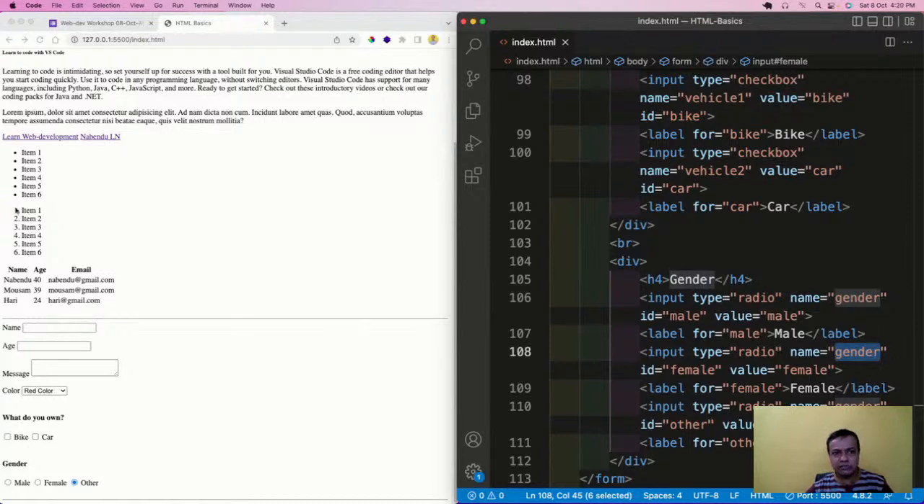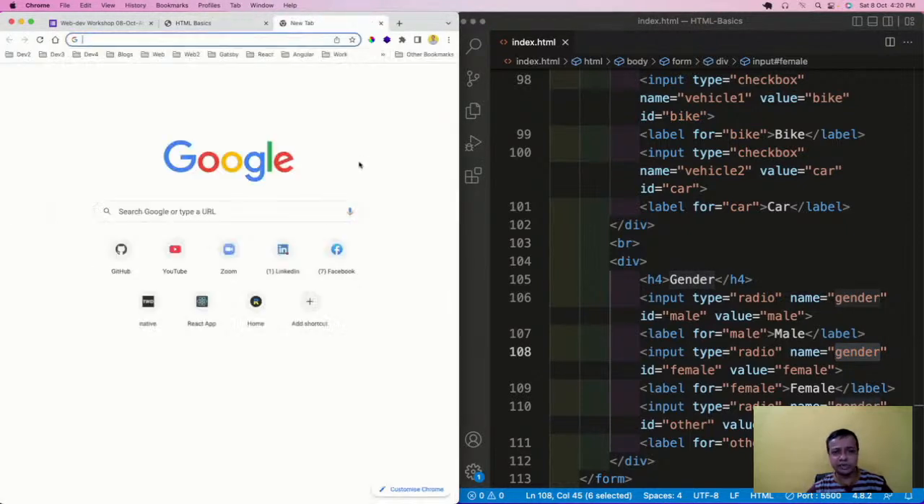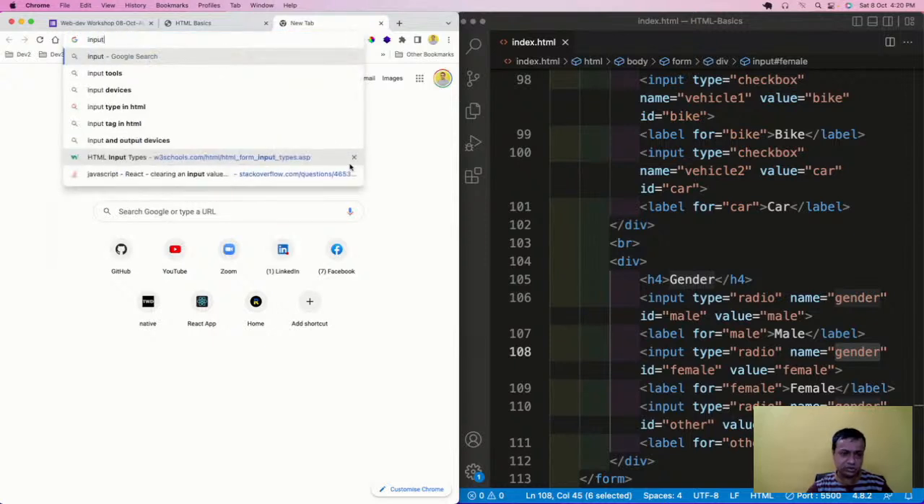So that is there. But there are some more things in the HTML, like input types.